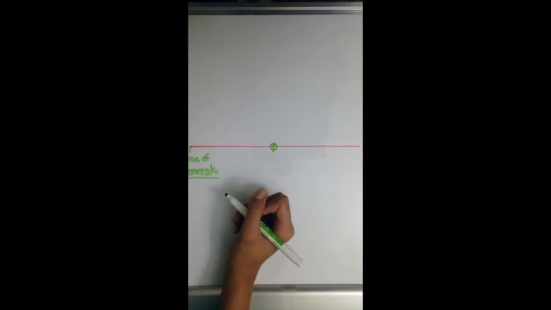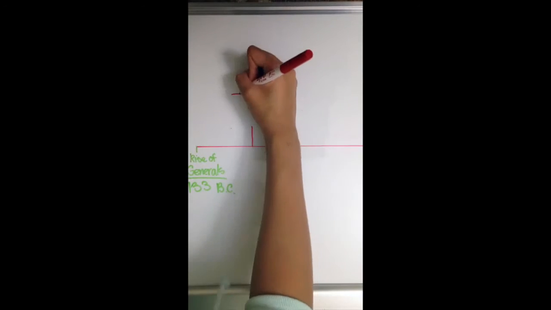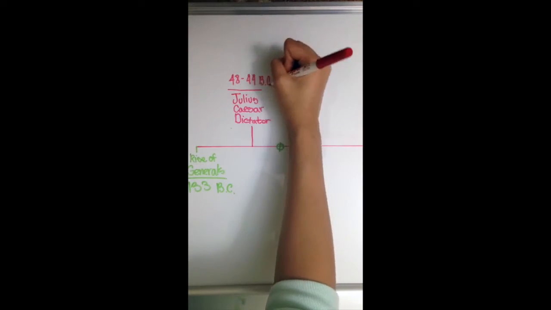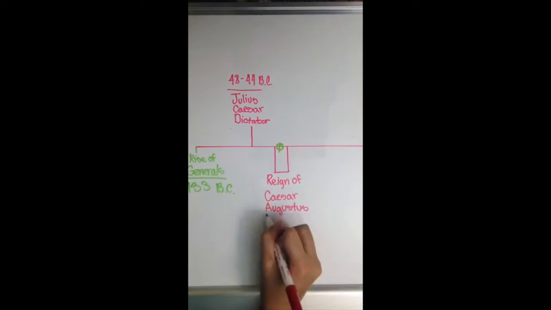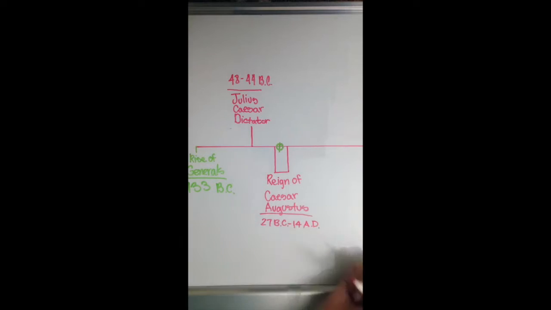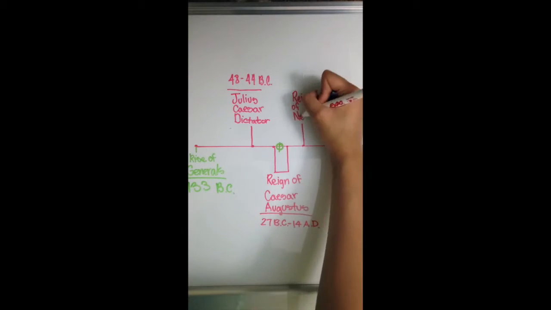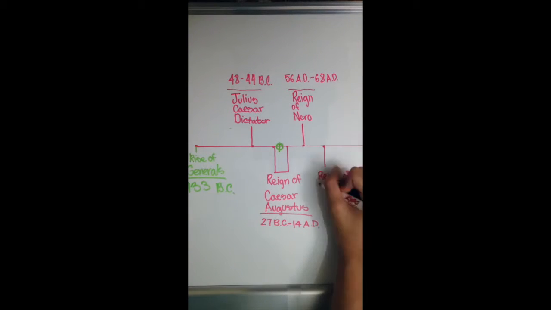This is a timeline of the main leaders of Rome. The rise of the generals was in 133 BC. Julius Caesar was dictator from 48 BC to 44 BC. After him came Caesar Augustus. He was emperor from 27 BC to 14 AD. The reign of Nero came in 56 AD to 68 AD.